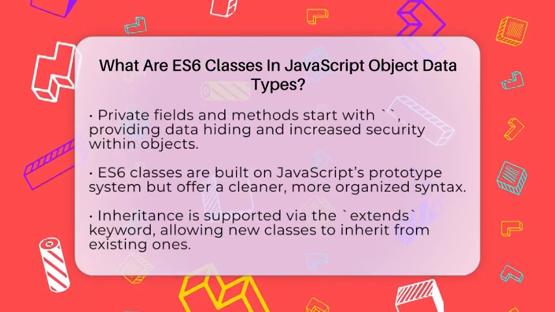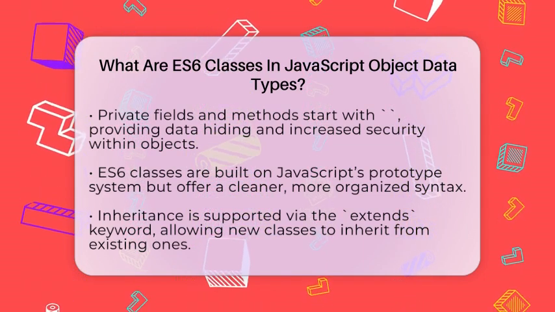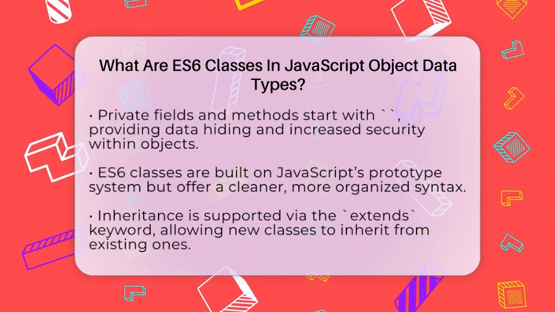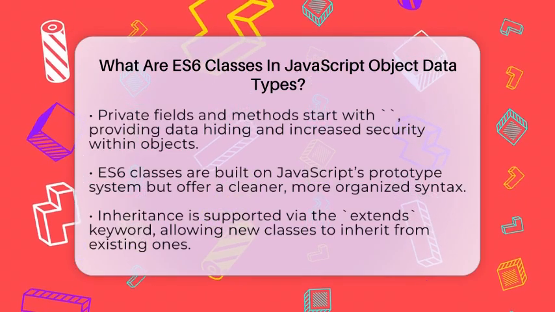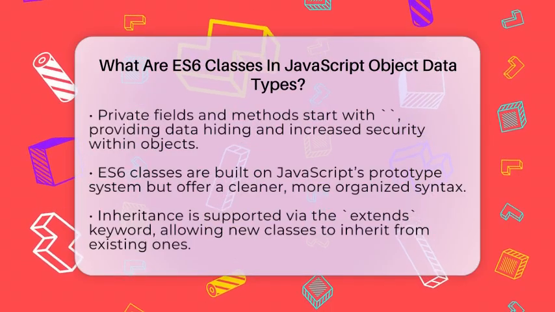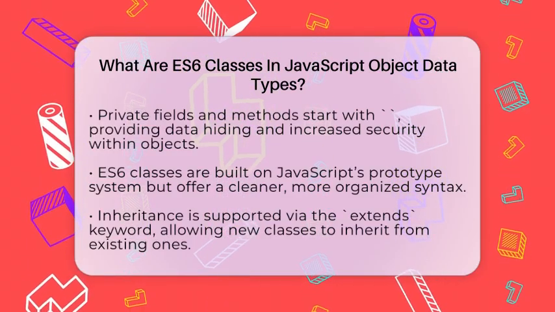ES6 classes are built on JavaScript's prototype system, but offer a simpler way to organize code. They support inheritance with the extends keyword, letting you create a new class based on an existing one. This is useful for reusing code and creating more complex object structures.